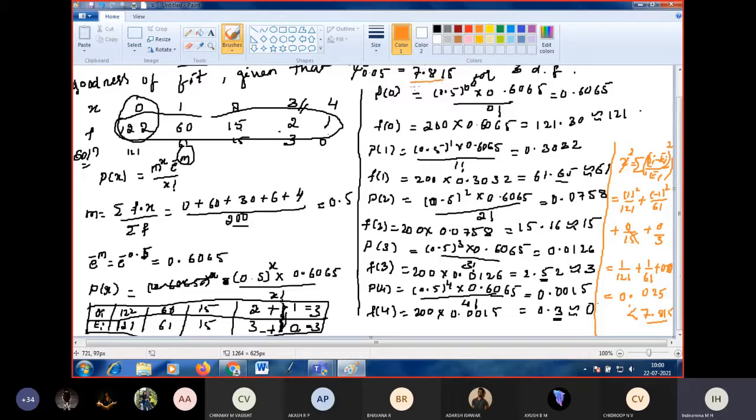In the question itself they have given the threshold value of the chi-square as 7.815 at the 5% level of significance. So is the hypothesis rejected or accepted? Accepted. Therefore, the hypothesis that the fitness is good can be accepted.